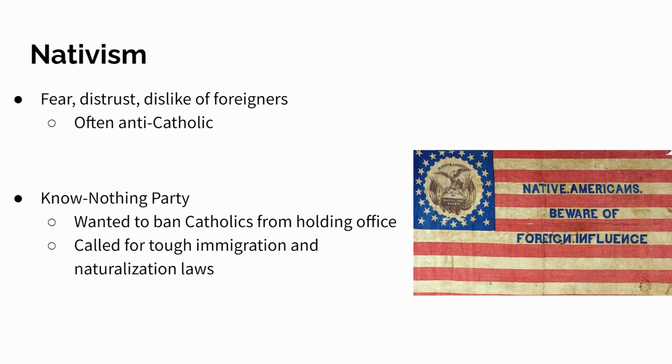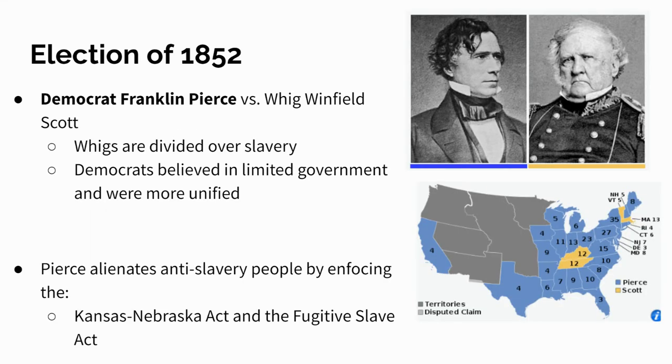And they're going to be a political party that's going to see some success in the 1852 and 1856 elections, even though they never hold presidential office. Okay, so we're going to talk about one election in this, and that's the election of 1852. In this election, we see a Democrat versus a Whig. The Democrat is the guy pictured on the left. That is Franklin Pierce. And on the top right is the Whig. His name is Winfield Scott.